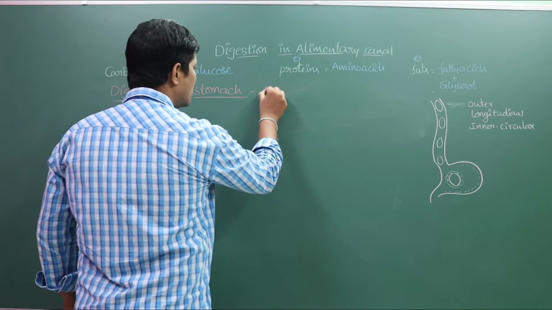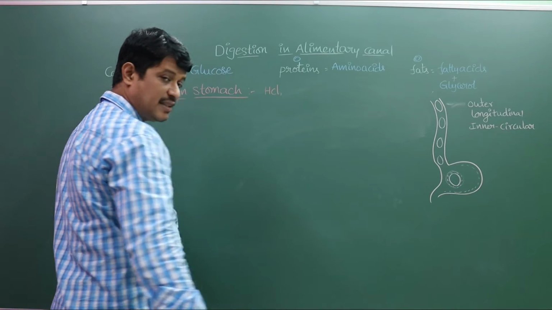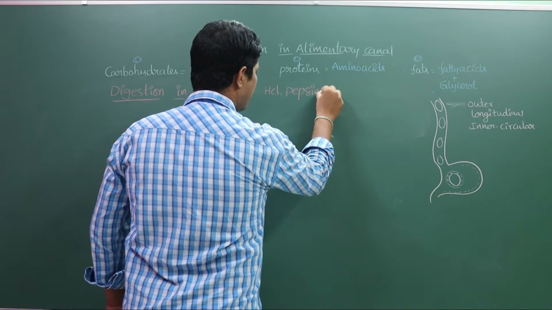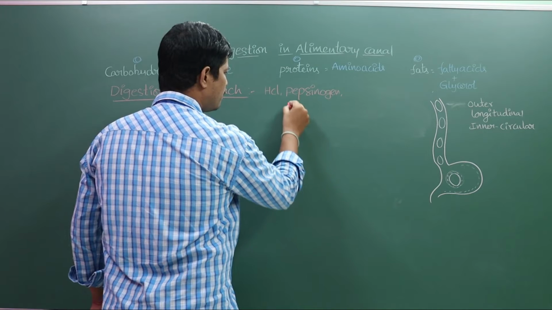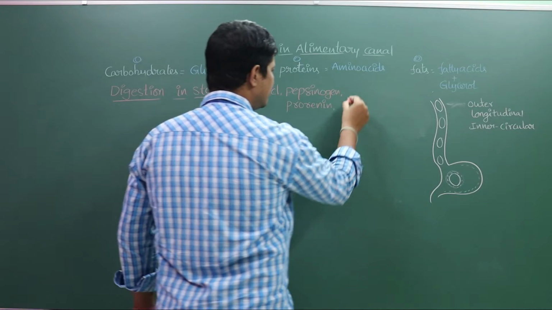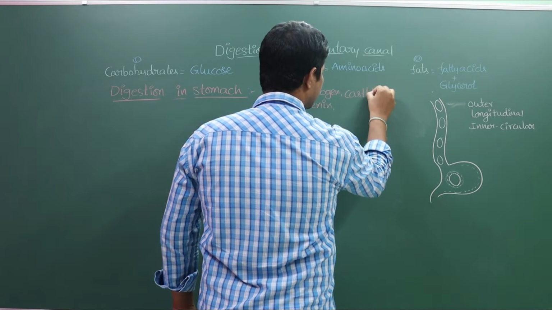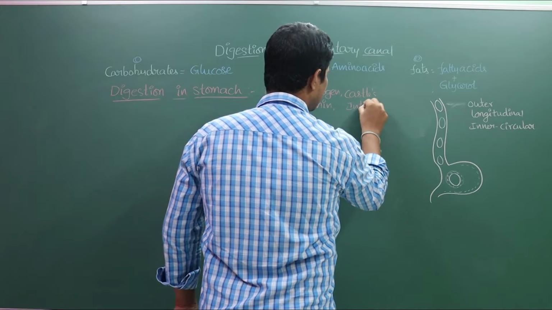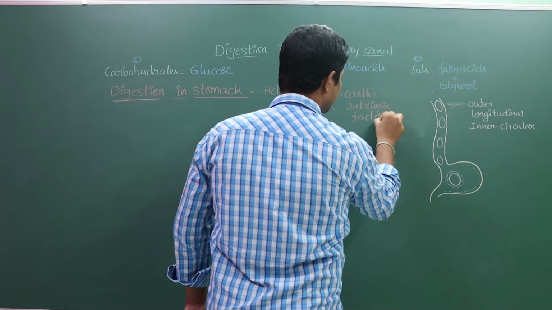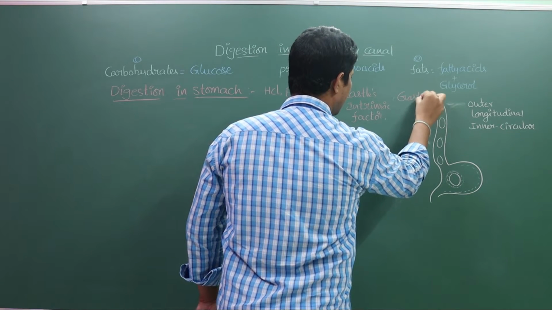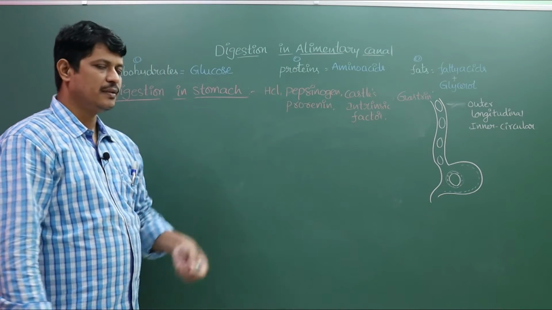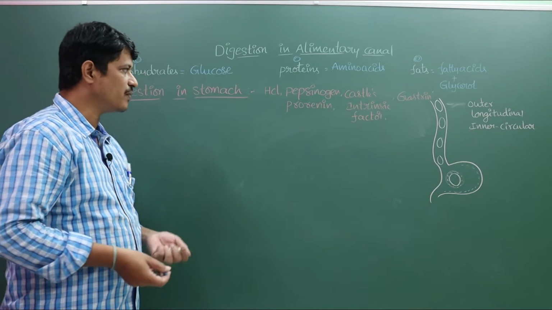The gastric juice contains hydrochloric acid, and the second one is pepsinogen and prorenin, caseinogen, intrinsic factor, and gastrin secreted by G cells in the stomach.